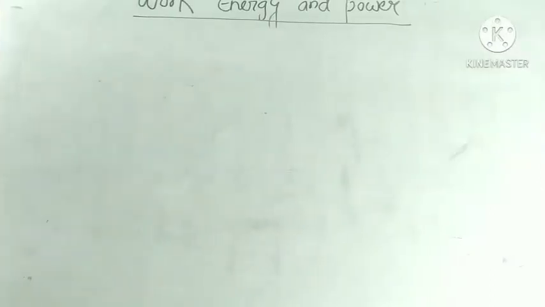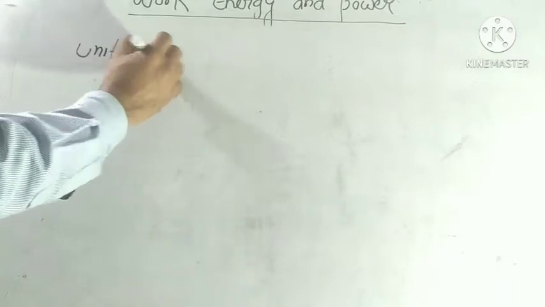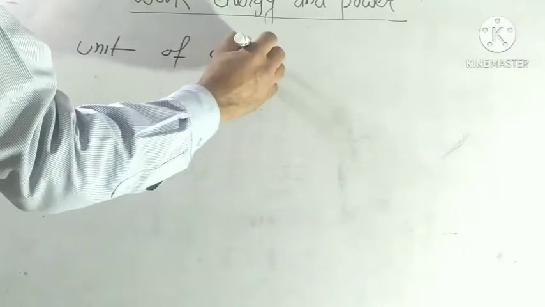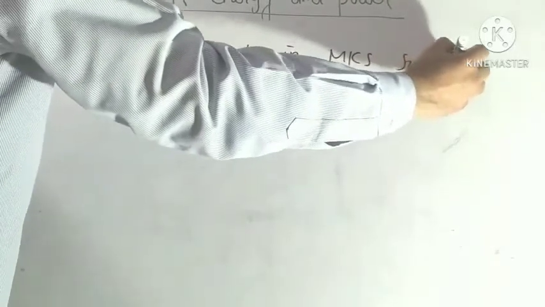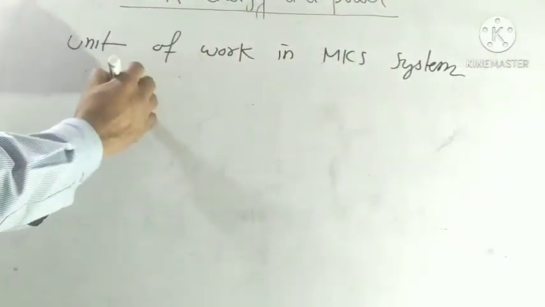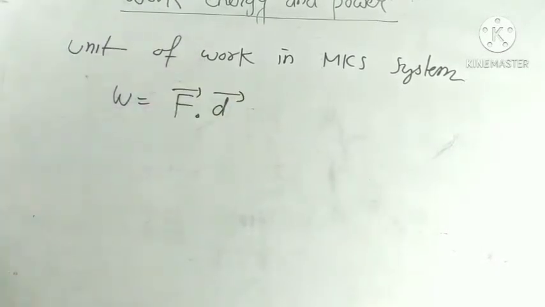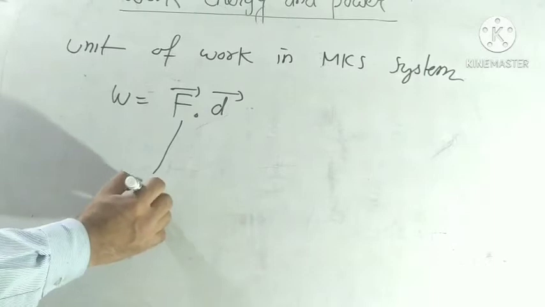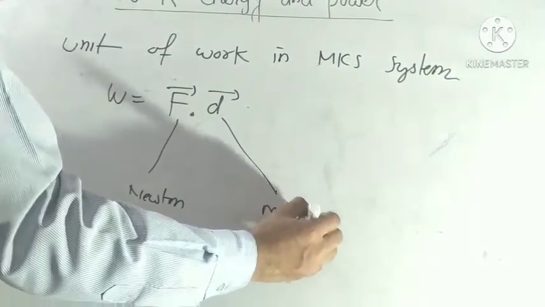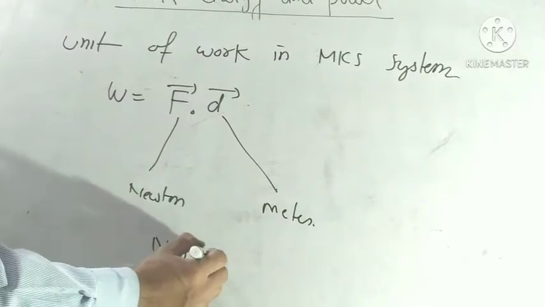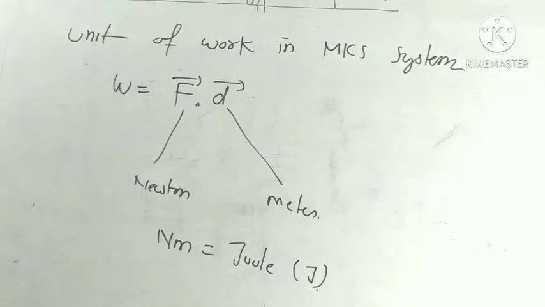Now we discuss units of work. Unit of work in the MKS system. We already know that the formula is work equal to force into displacement. The unit of force is Newton and the unit of displacement is meter. And Newton meter is equal to joule.